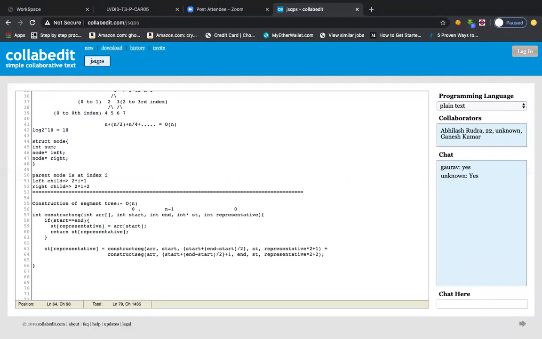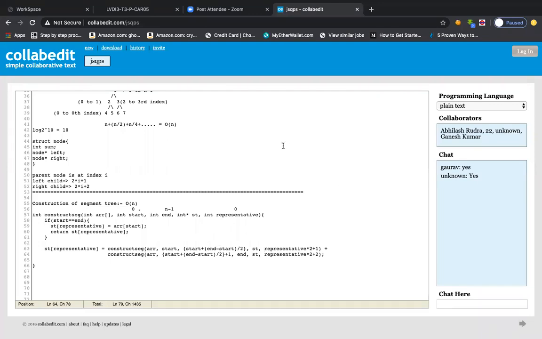This is a very simple example and code, but you can also use a node structure. For the segment tree, we have used just one pointer st, which is just an integer array. Instead of an integer array, you can use node structures and manipulate them that way. That code will be as simple as this. You will just write node left rather than 2i plus 1 or 2i plus 2, and node right, like that.